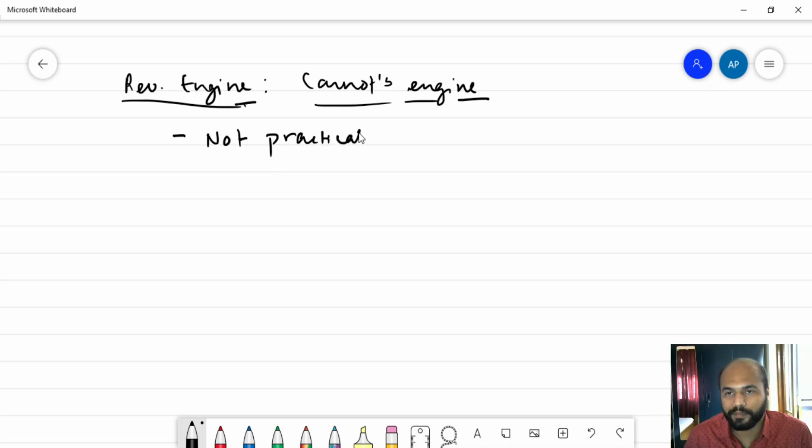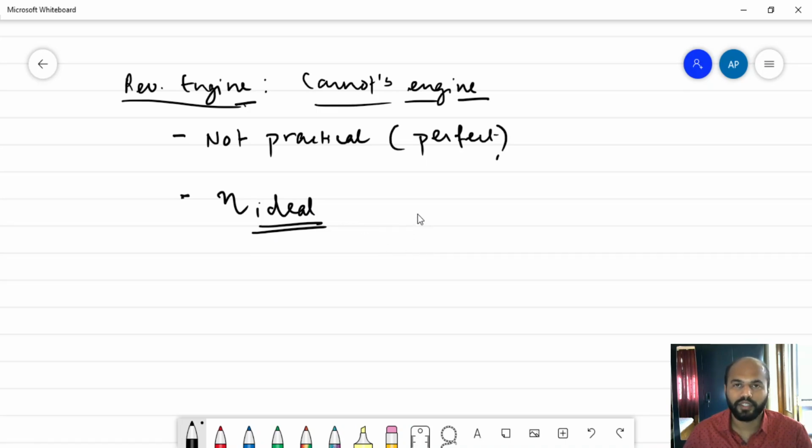It's a theoretical, hypothetical concept, and it is studied because we can use it to compare actual engines with whatever is perfect. So you can say this is a perfect engine, and in real life, this is not possible. Whatever efficiency is achieved in Carnot's engine is the ideal efficiency. This can never be achieved with an actual engine. The actual engine in real life will have some lesser efficiency.